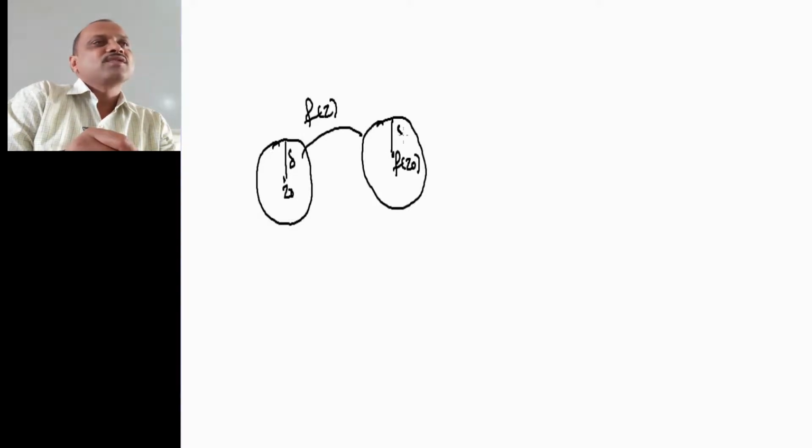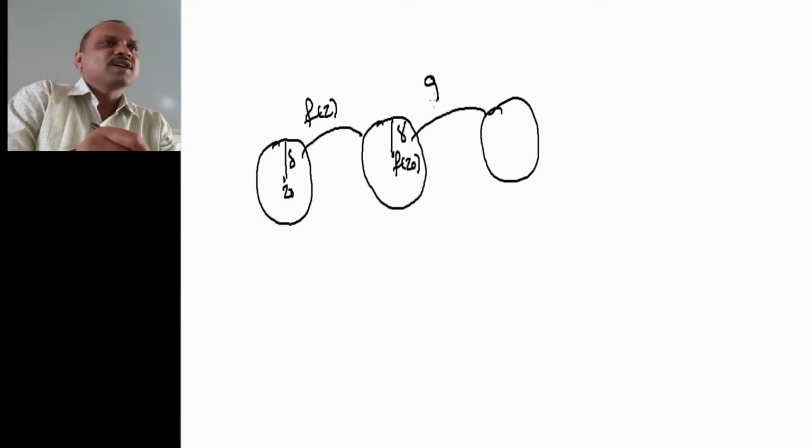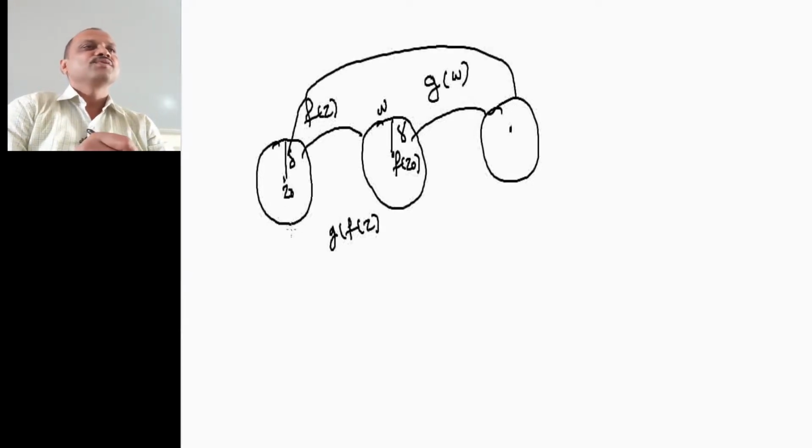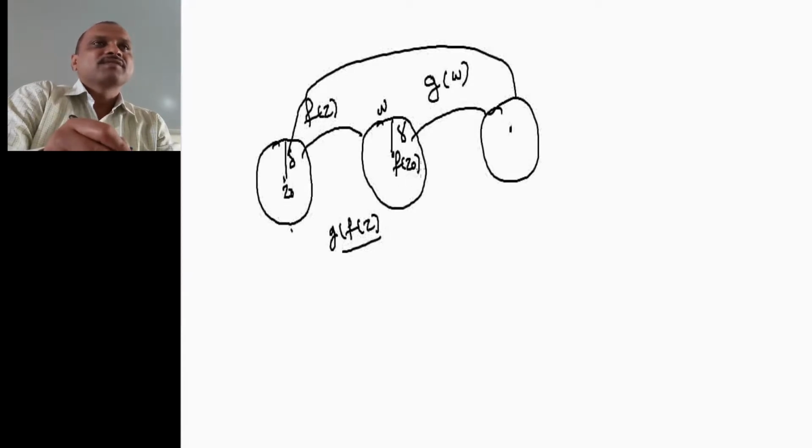Now let us take another function. Suppose there is another function g of w. Suppose these are the points w, then for this function g of f of z, directly we can see that the domain of this function is this region. And we have to show that this composite function g of f of z is a continuous function. So for this, what will be the statement?